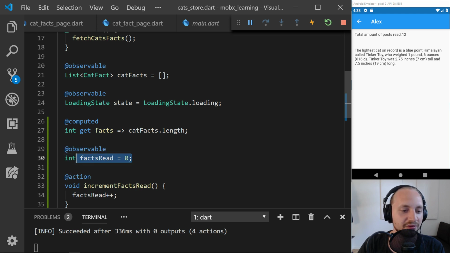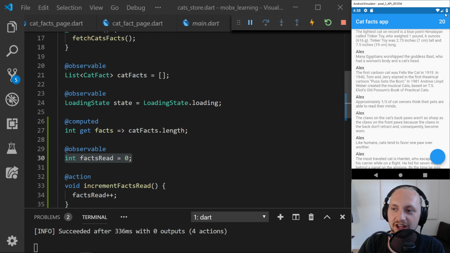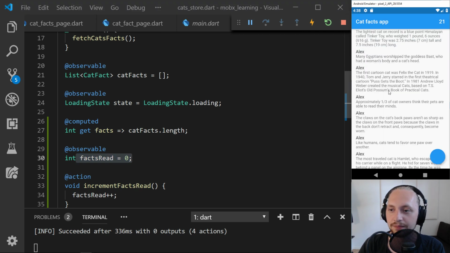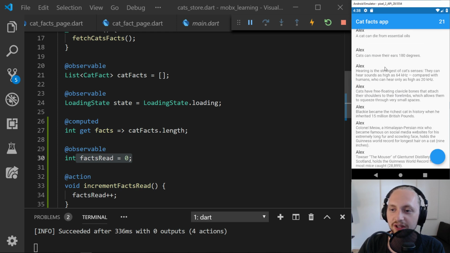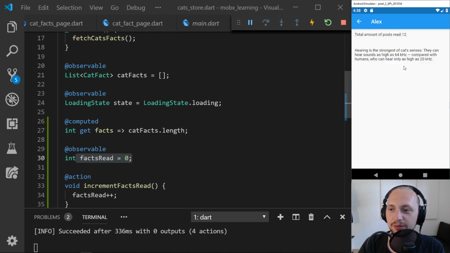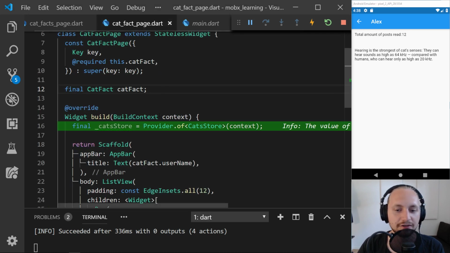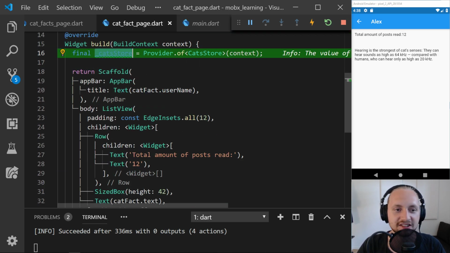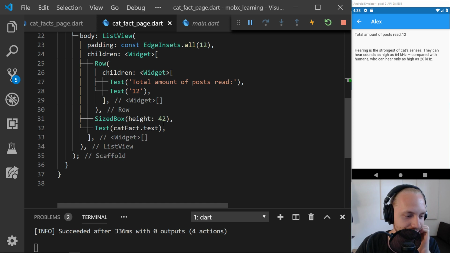And right now, every time we navigate to a page, we can see the value up here, at the top right. That's just the facts read. So if I would navigate, we can see that that is now 21. So the thing that I'm going to do right now is that when we navigate to another page, that is going to also be displayed here. Just so we can get some kind of data that is shown in different places of the app without actually passing it down the widget tree.